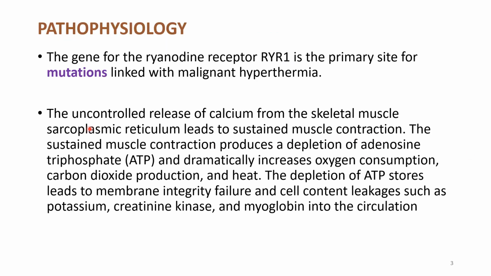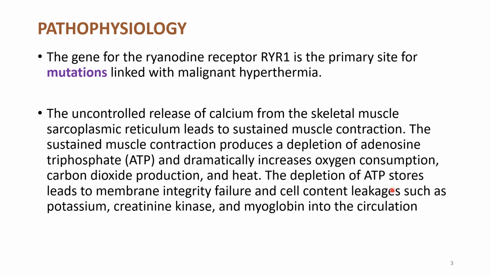Here what is happening? Due to this mutation, the RYR receptor is not well formed. So this causes uncontrolled release of calcium from the skeletal muscle sarcoplasmic reticulum, which leads to sustained muscle contraction. The sustained muscle contraction produces depletion of ATP and dramatically increases oxygen consumption and carbon dioxide production, and it produces heat.